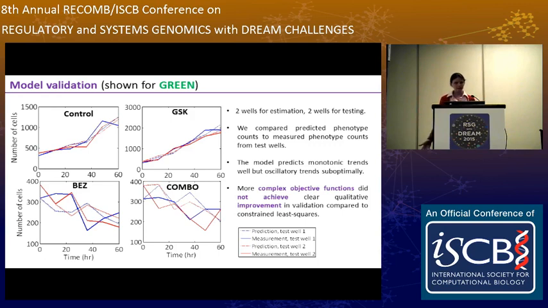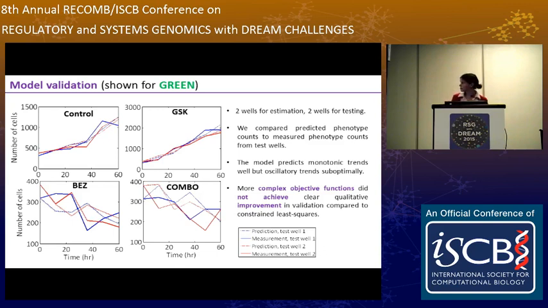We actually tried other, more complex objective functions, but these didn't obtain clear qualitative improvement over the simple least squares. We only have data of 4 wells, so to make the process easy, we used 2 wells for training and 2 wells for testing. We determined our model parameters using the 2 training wells, and then we tested how well our model did on the 2 test wells.